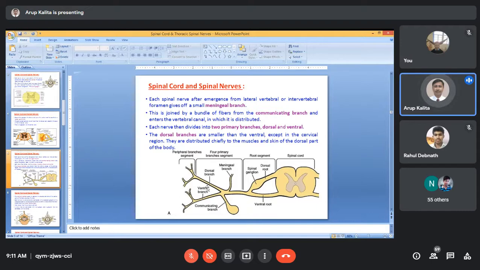So this dorsal primary branch is afferent, efferent, that is sensory, motor or mixed. Dorsal primary branch. What type is it?